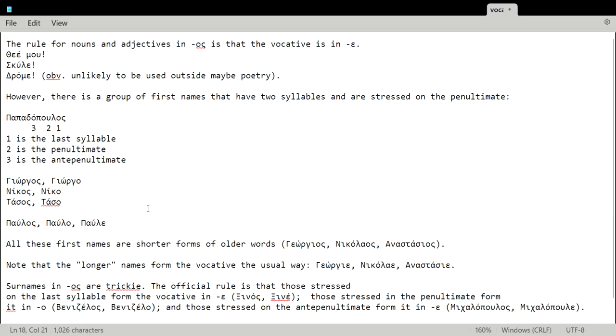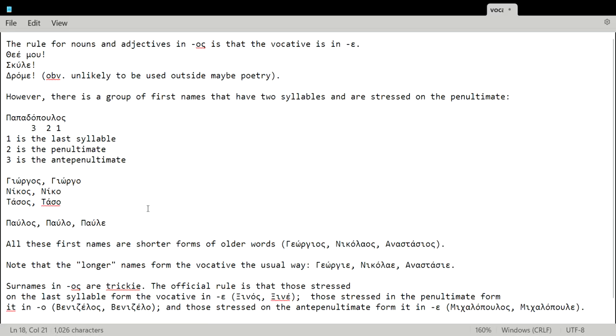However, we also have to look at surnames, and surnames are a bit harder to look at. First of all, in the usual grammars, like the scholastic grammars you have at school, they're usually not mentioned. You have to look at the more academic grammar books, maybe things you have at university. And I can guarantee you that even for the first names, let alone the surnames, most people are not aware of the rules.